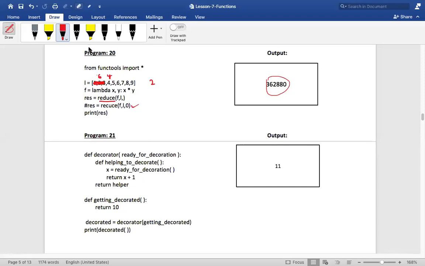Did you understand now what I'm trying to tell you? Then this is considered as 24 and this will be considered as Y. So how much is X into Y? 120. It continues like that and finally it will give me one value. What is that value? 362,880. This is the value. So this is called reduce. It will reduce the entire list to a single element, a single value.